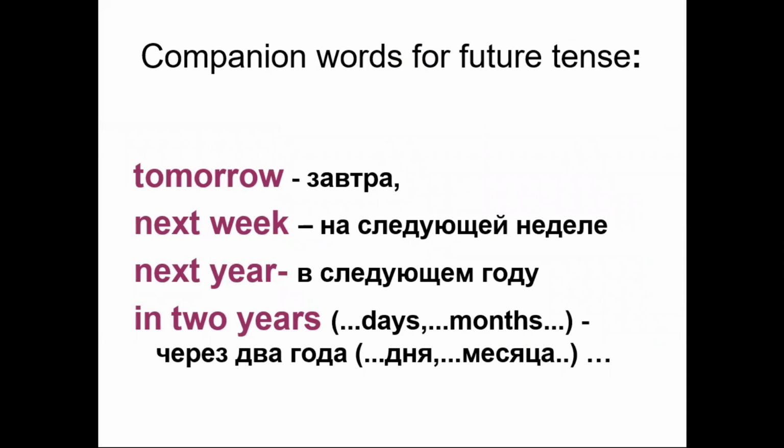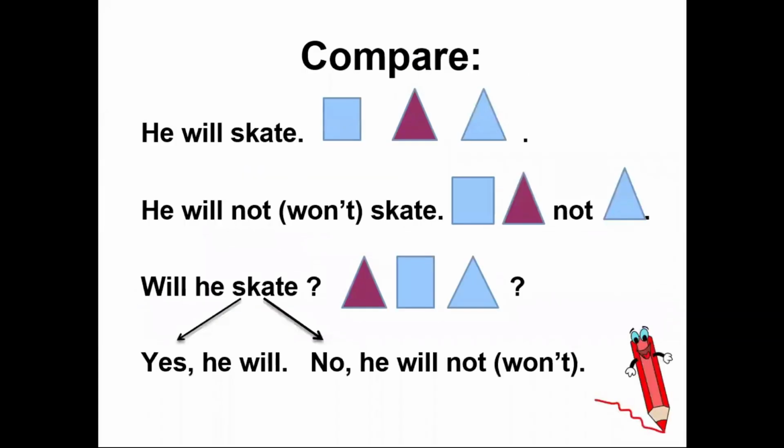Companion words for future tense: tomorrow, next week, next year, in 2 years. Compare: he will skate, he will not skate, its negative form. Will he skate? Yes, he will. No, he will not.